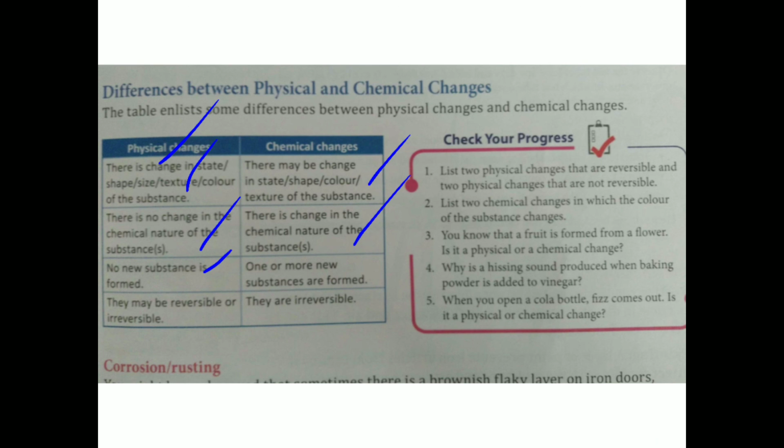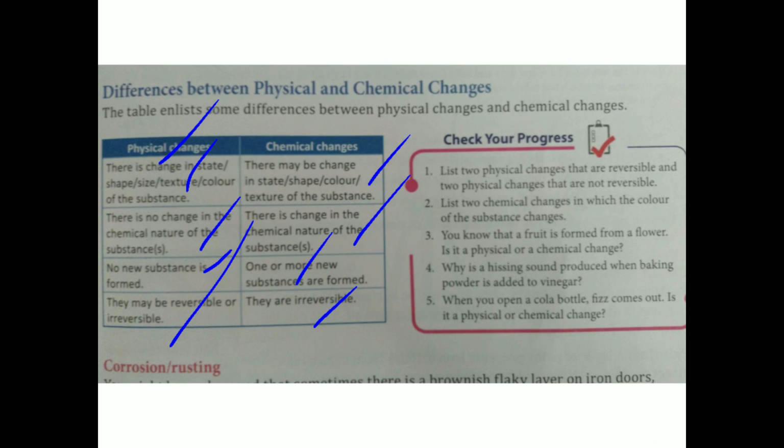In physical change, no new substance is formed; we get the original substance. In chemical change, one or more new substances are formed. A physical change may be reversible or irreversible. For example, if we cut a cloth in two pieces, we do not get the single piece of that cloth back. But chemical changes are always irreversible. So these are some important differences between physical and chemical changes.